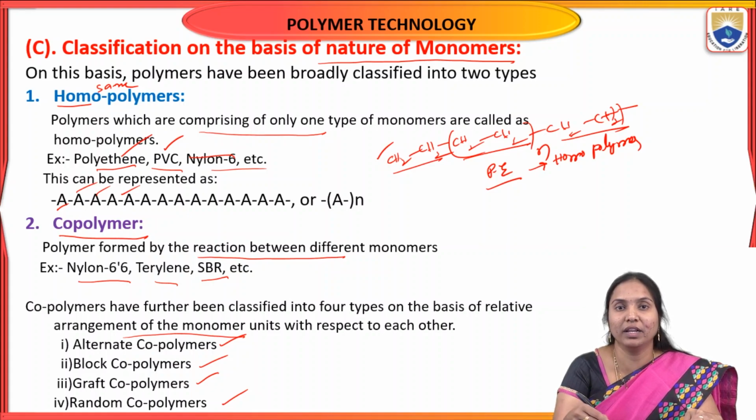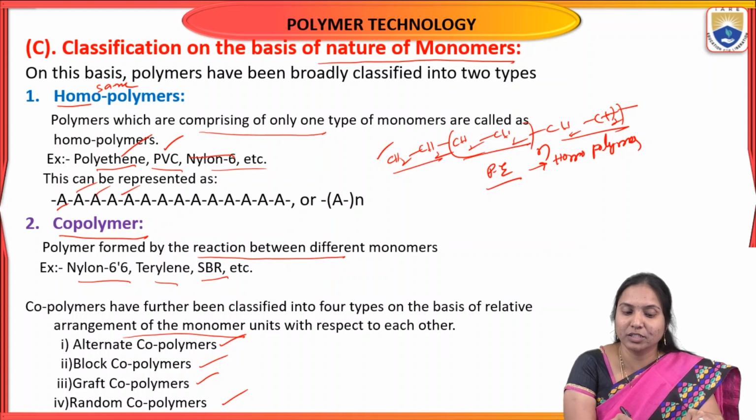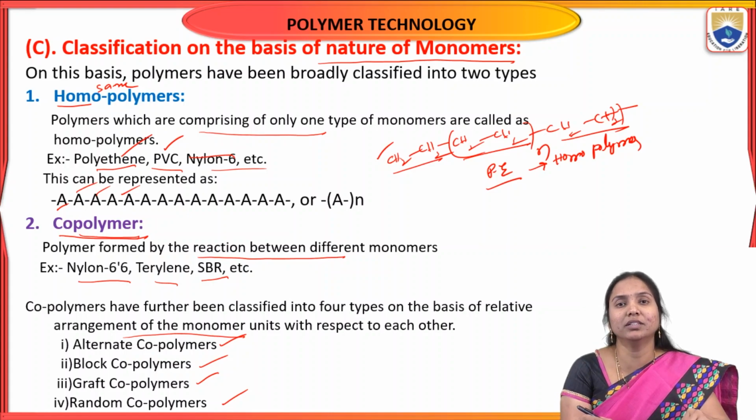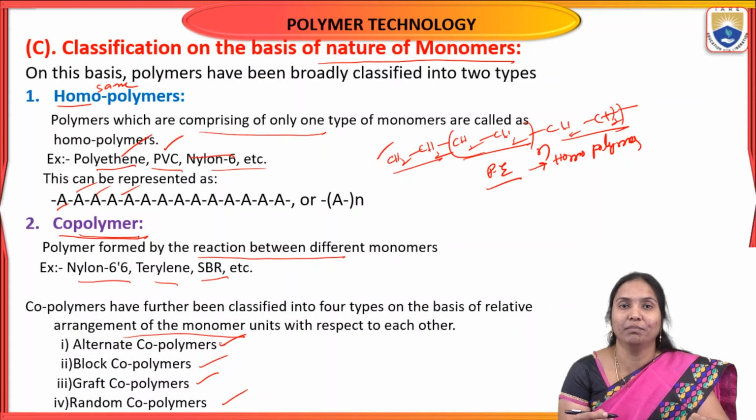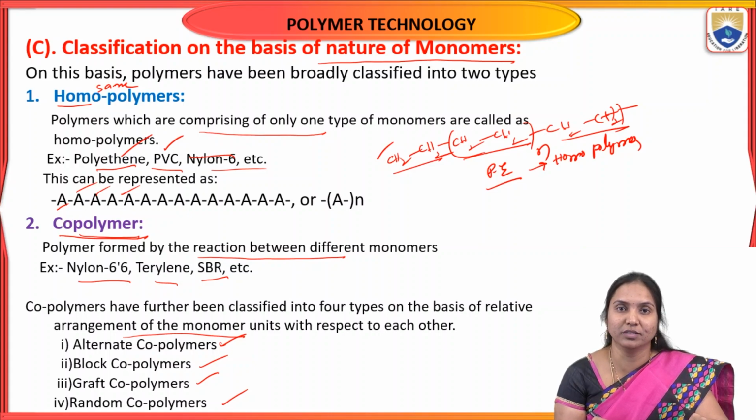Homopolymers are formed when only one type of monomer is repeated. In copolymers, two or more different monomers participate, and based on the arrangement of the monomeric units, they are classified into four types.